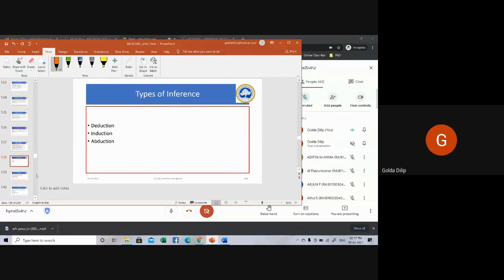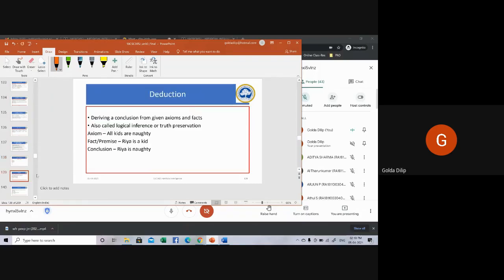Inference is basically a mechanism by which reasoning takes place. Reasoning and inference go hand in hand, and it's very much essential to have an appropriate inferring mechanism in order to carry out reasoning. When you say inferencing, there are three types: one is deduction, second is induction, third is abduction.